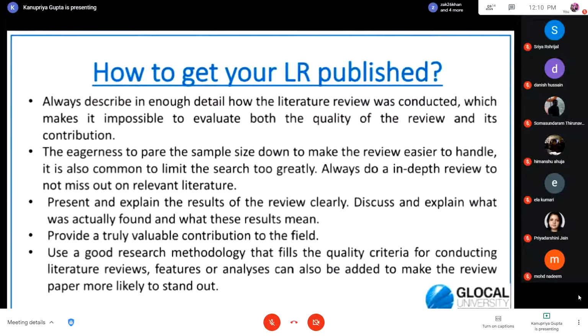So always explain in your research paper what you found out from this, what is the meaning of this research, these results, and how it is relevant to other researchers. So provide a valuable contribution to the field of academics, and always use a good research methodology so that quality is always there in your literature review paper, and different types of analysis can be further done on the conclusion drawn by you.